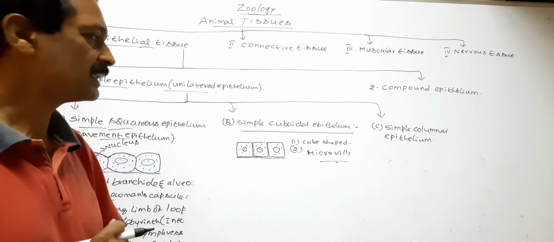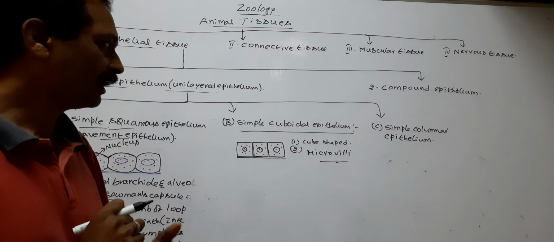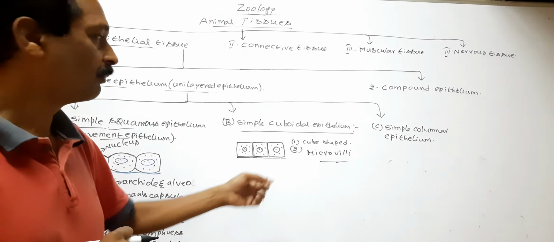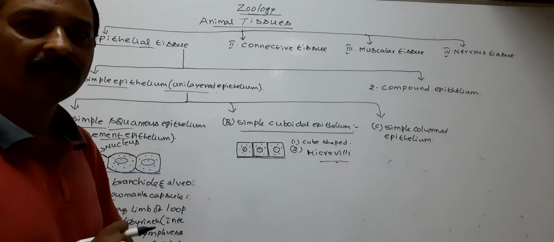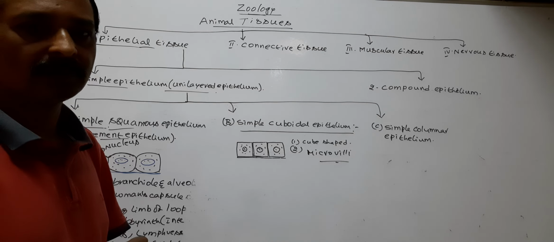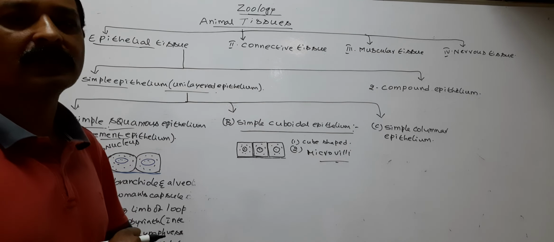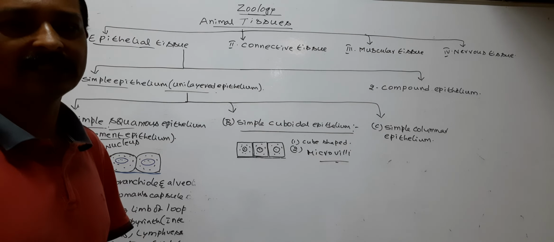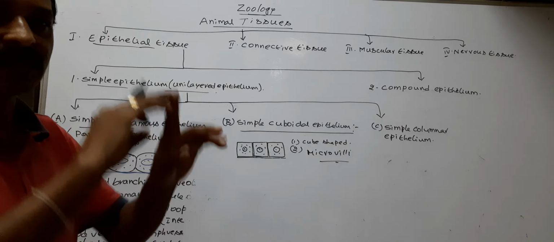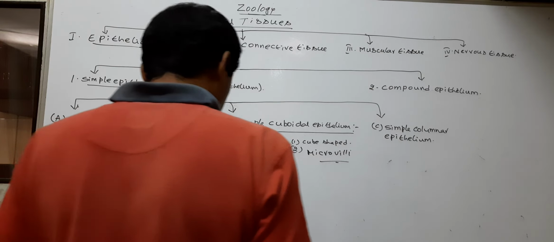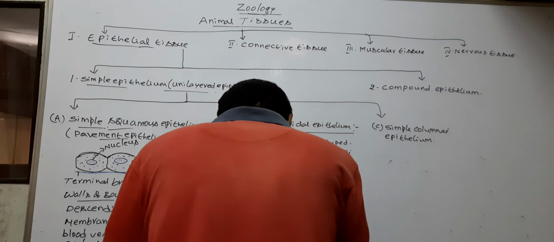Such type of cuboidal epithelium is called brush-bordered cuboidal epithelium. The microvilli increase the absorptive surface area.